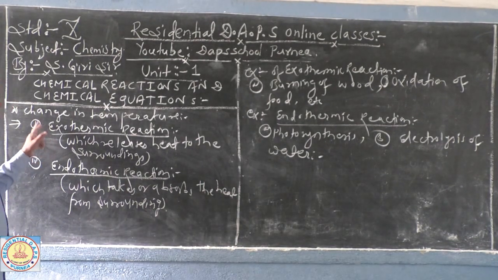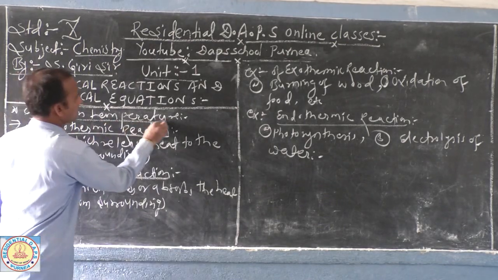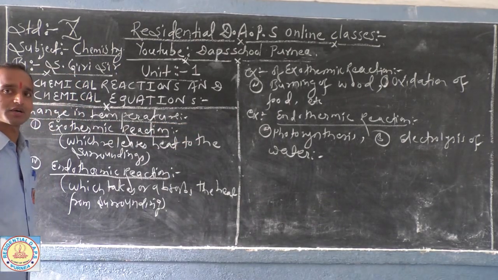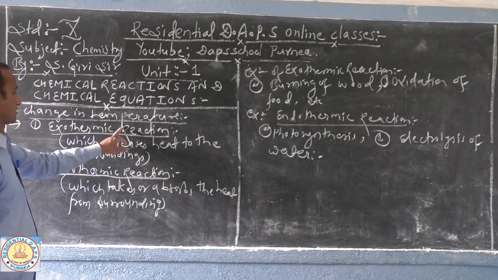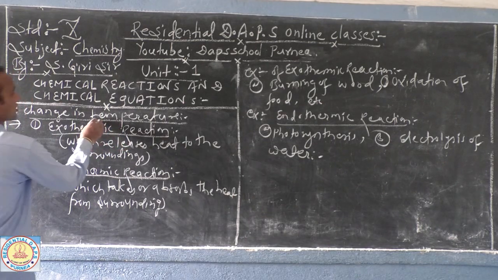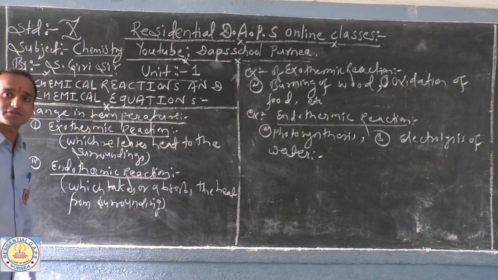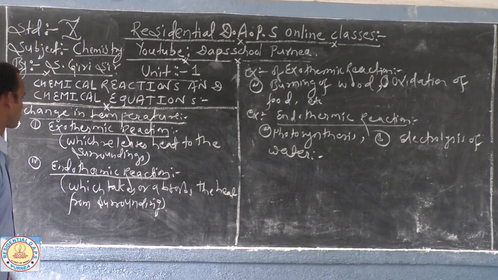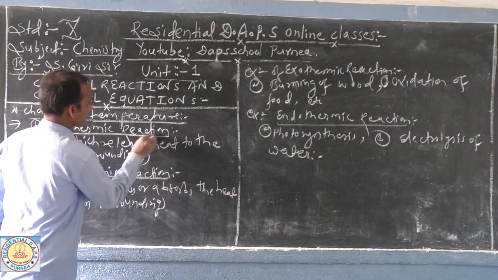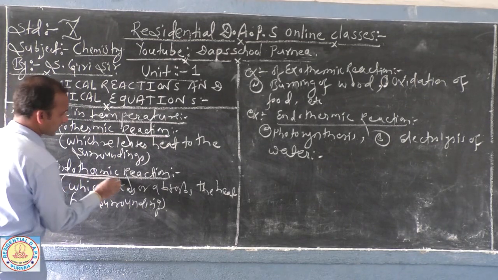Now dear student, next topic is change in temperature. Means in some chemical reactions there is found to have change in the temperatures. Now on the basis of the change in temperature, chemical reactions have been classified into two major groups. One is exothermic reactions and number two is endothermic reactions.